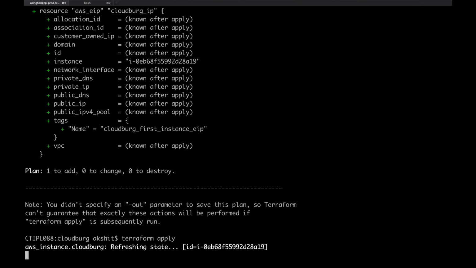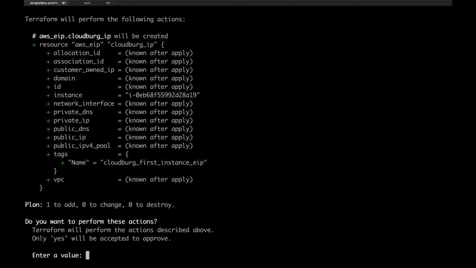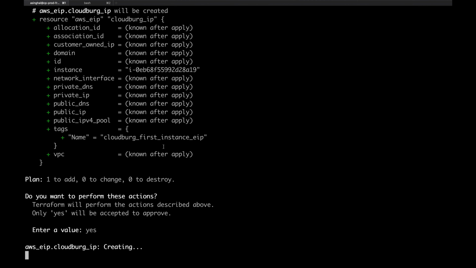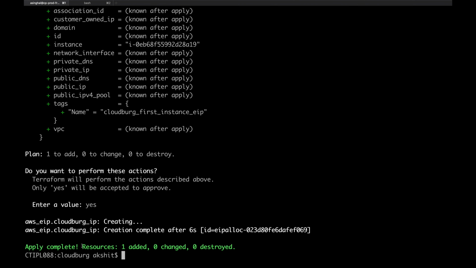It will take some time. It is currently refreshing the state of the AWS instance cloudberg. Enter the value yes. So you can see this particular elastic IP will be created having the name cloudberg_first_instance_EIP. So the elastic IP started getting created. Yeah, it's done so quick. Apply complete, 1 resource added, 0 changed and 0 destroyed.